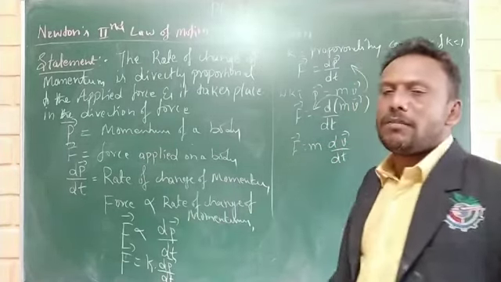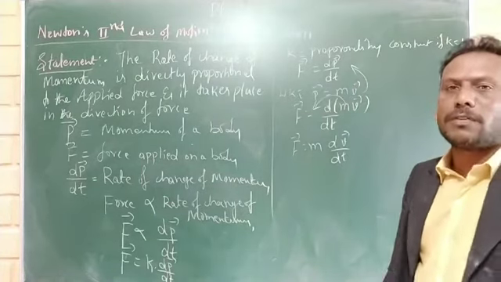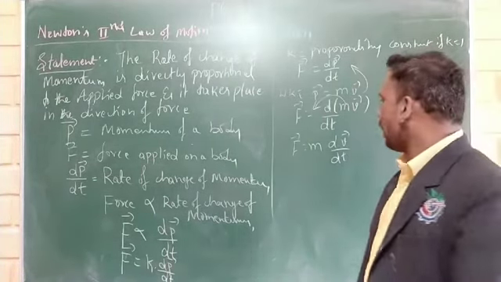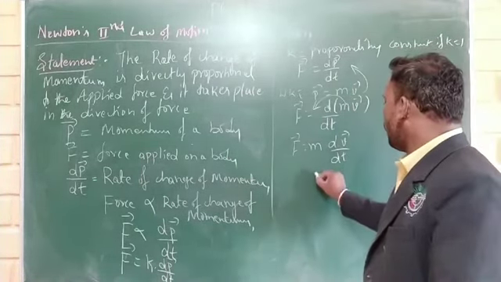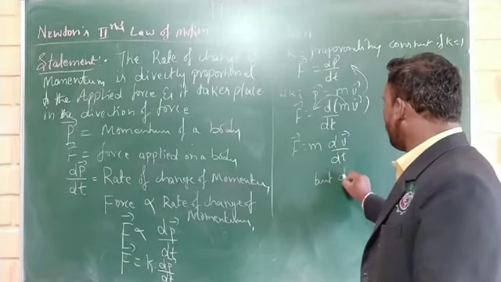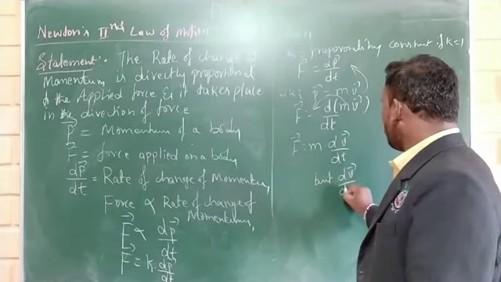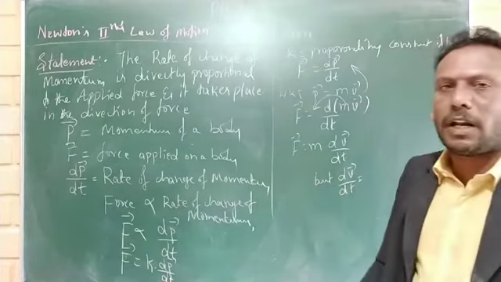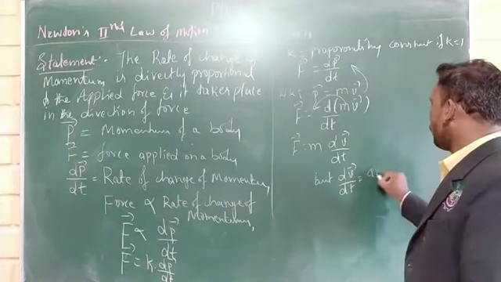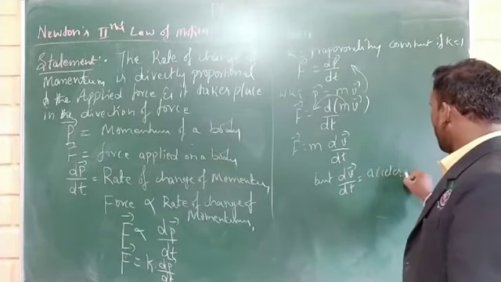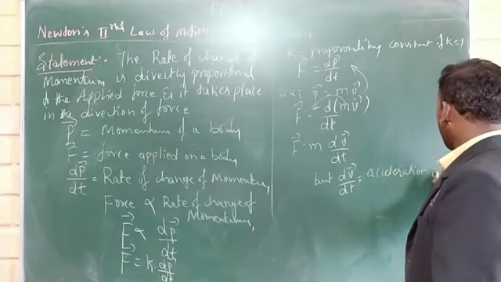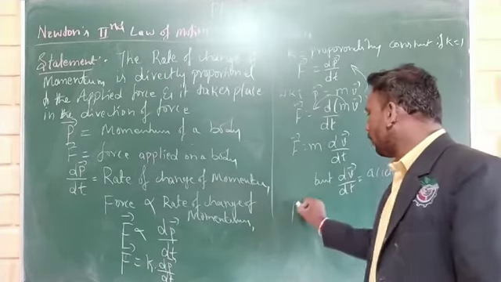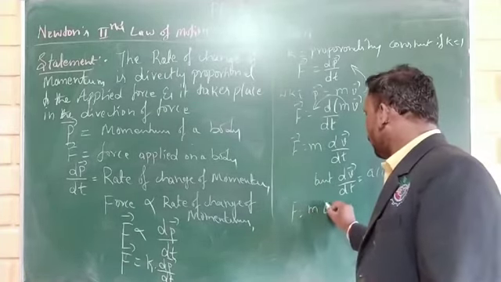We know that dV divided by dt is nothing but the rate of change of velocity, which is called acceleration, a. Therefore, F is equal to m into a.